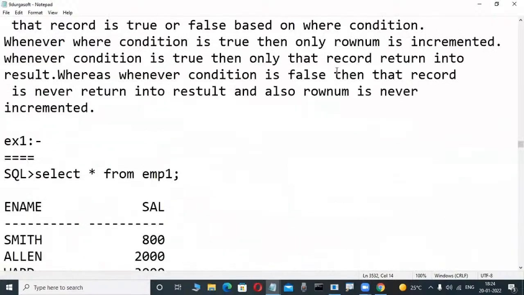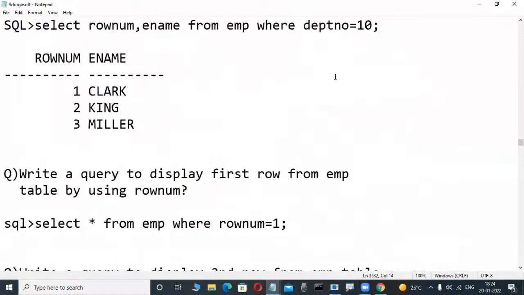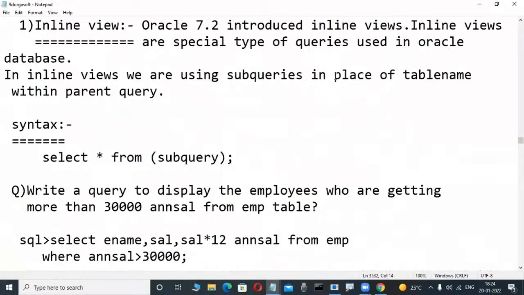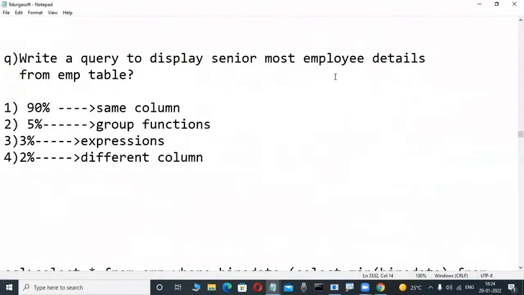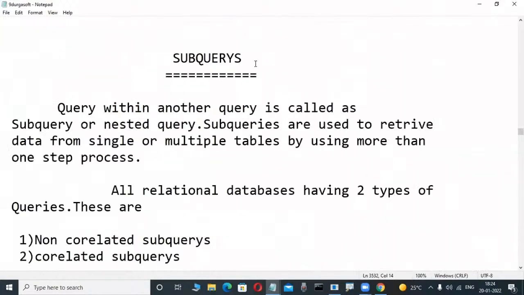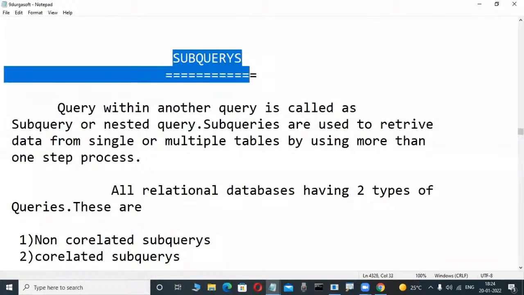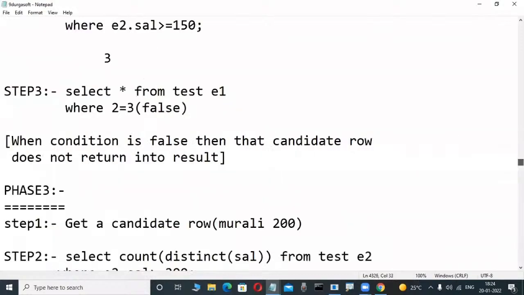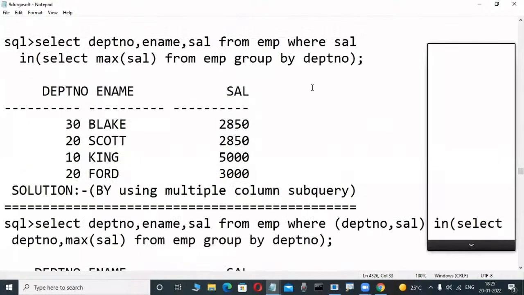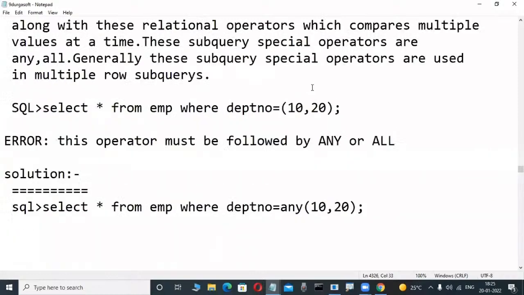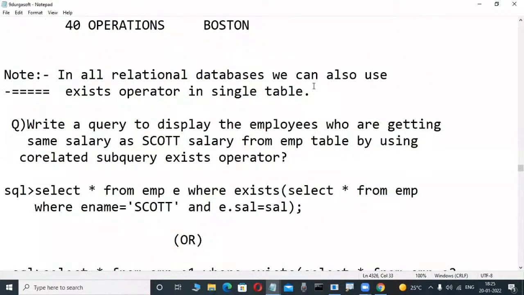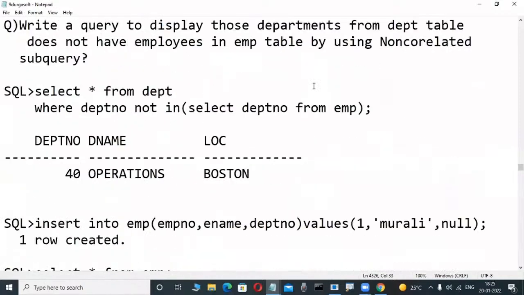A subquery is a query within another query, with just one or two lines of coding. These are the main chapters, and in a database there are also subqueries. These are most powerful. In this chapter we are learning about interview questions. Suppose you are attending an interview, they ask you to display the nth highest salary employee, the second highest salary employee, or to delete duplicate rows. We learn all those things in our course.